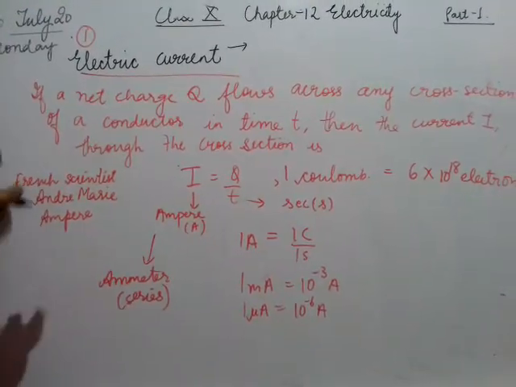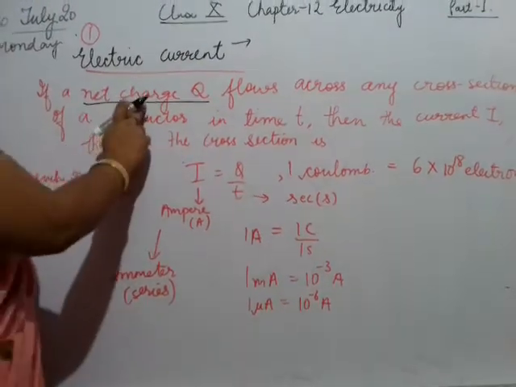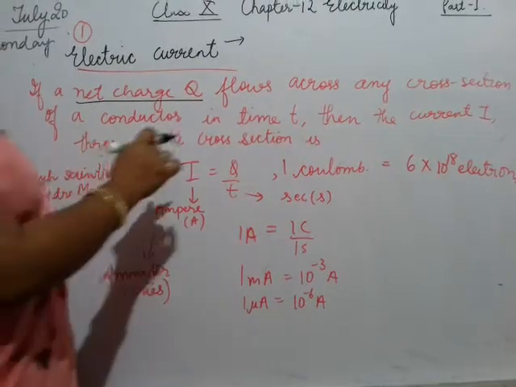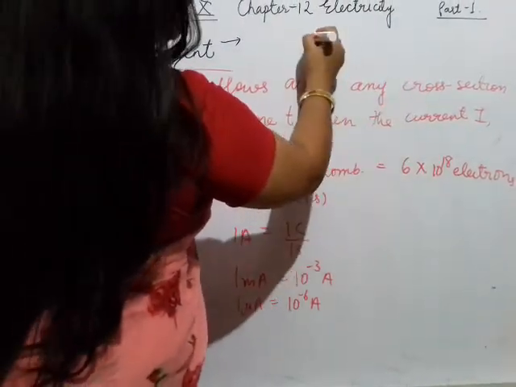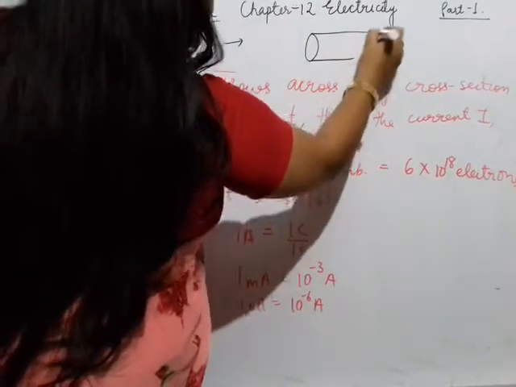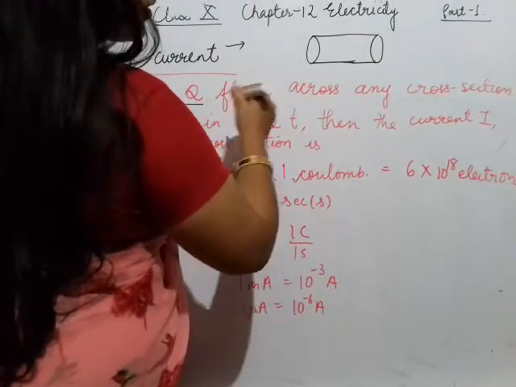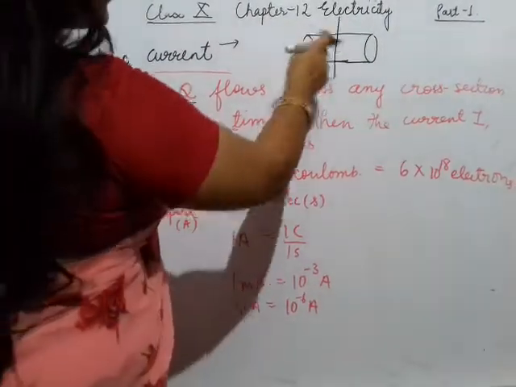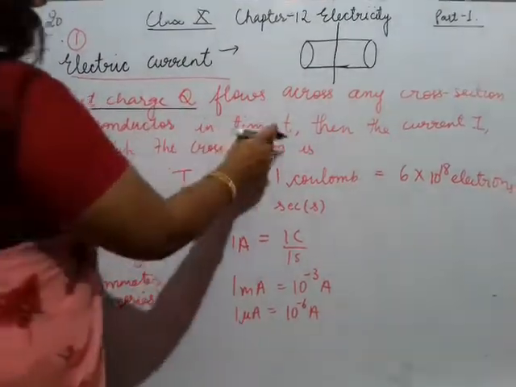What is electric current? Suppose a net charge Q, charge is represented by the symbol capital Q, flows across any cross section. Cross section is, if we say a wire is there, a wire is a cylindrical conductor. If we cut it transversely, then it has the cross section area of a conductor, in time t.